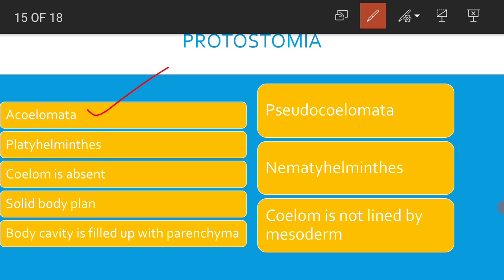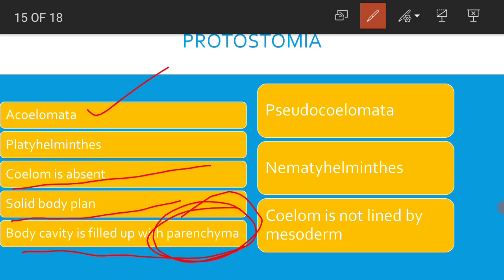Acoelomata includes those animals that lack coelom. In these animals, there is a solid body plan, there is no coelomic cavity, no body cavity, as the body cavity is filled up with one tissue called parenchyma or mesenchyma. So let me repeat, acoelomata is represented by those animals where coelom is absent. The only phylum included under acoelomata is Platyhelminthes.